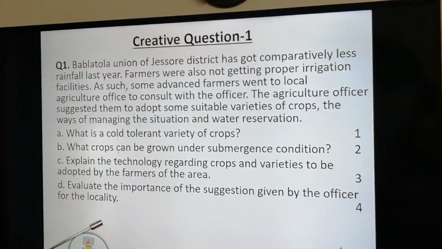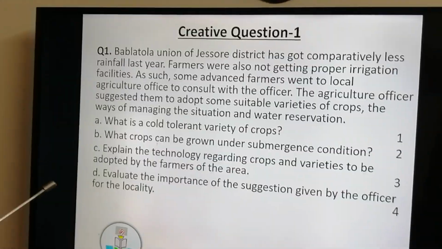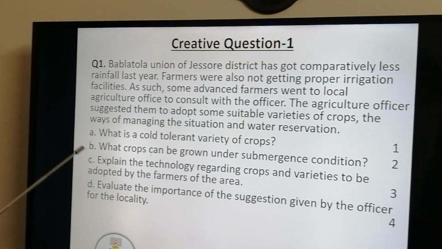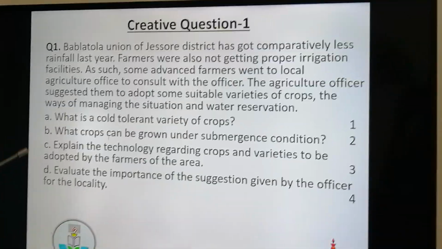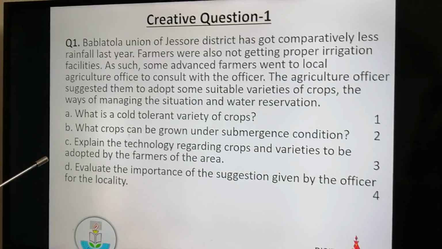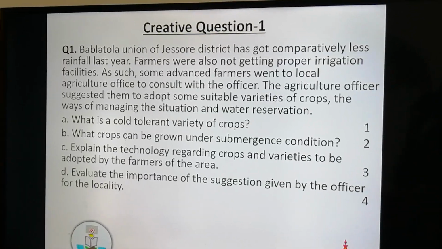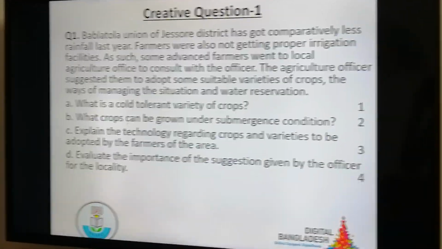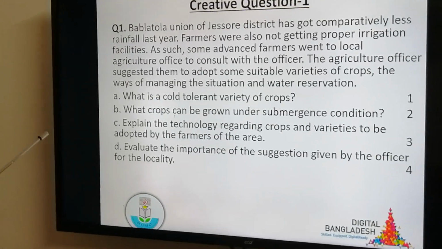Now, come to the point, creative question on the topics covered. Creative question 1. You just take note and you have to prepare the answers of these creative questions, and you are to submit it once you get entered into the school campus physically. Get ready to submit your homework copy by writing down this creative question and its answers.